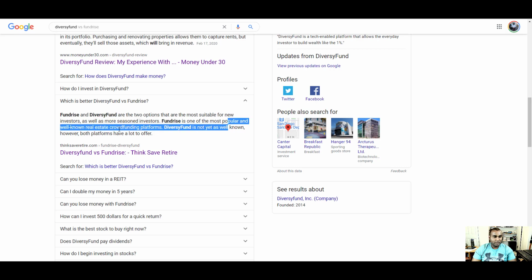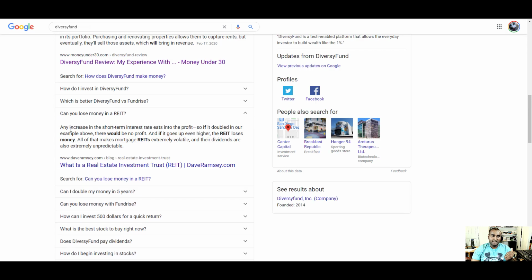Fundrise is one of the most popular, well-known crowd-funded platforms. They both are crowd-funded. DiversyFund is yet to be well-known, so I feel like we might actually get a higher return. Whereas in Fundrise, with the quarterly dividend, I was given 2 point something, less than 3% on my dividend, versus DiversyFund, where we might be able to get a lot more. Okay.